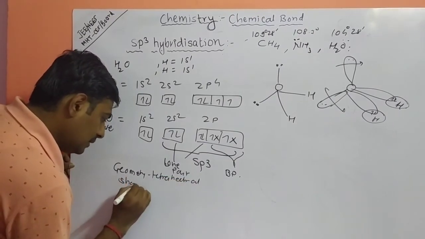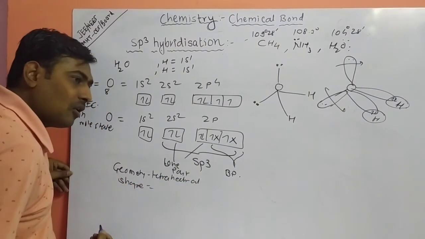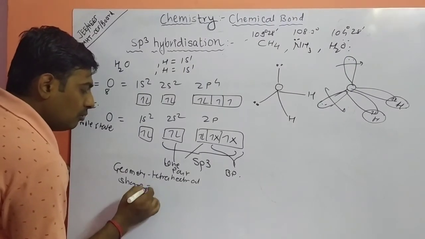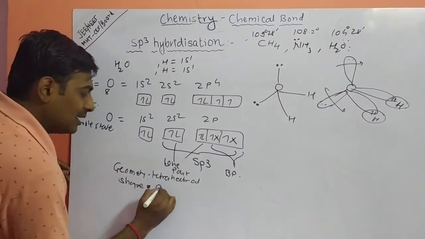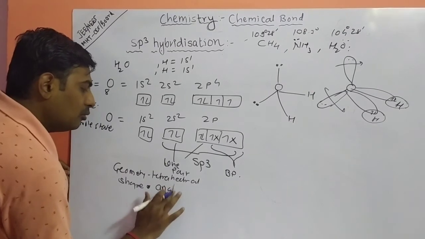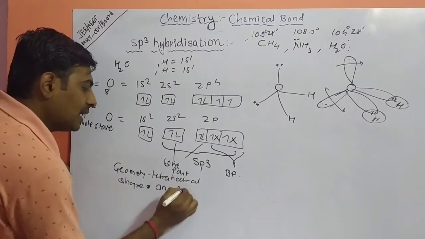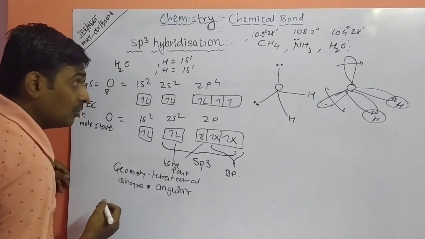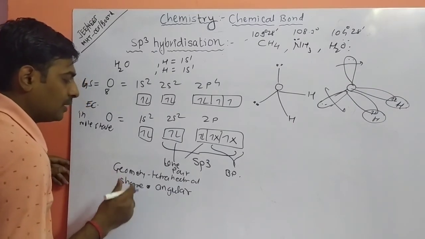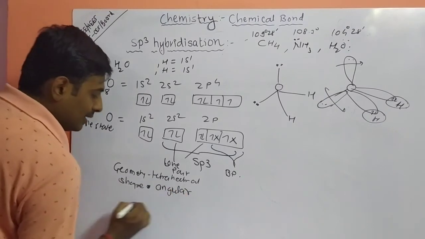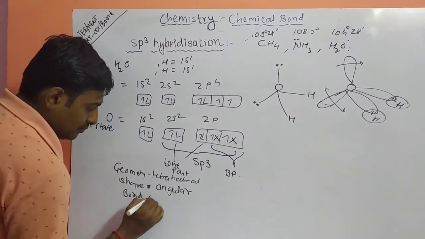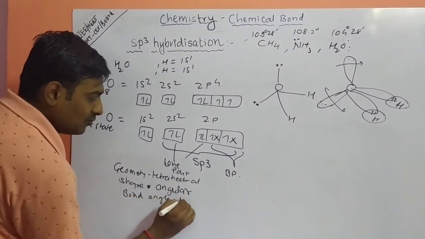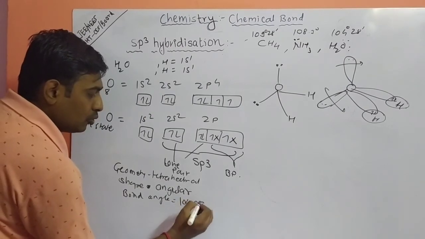The shape changes from pyramidal to angular. The percentage of s character and p character is again the same as the previous molecules. So shape angular, and bond angle is 104 degrees 28 minutes.